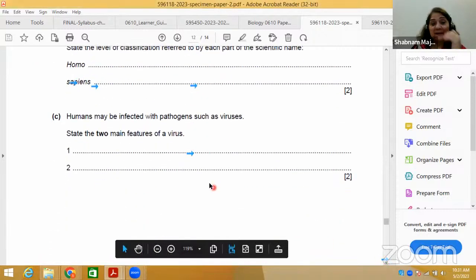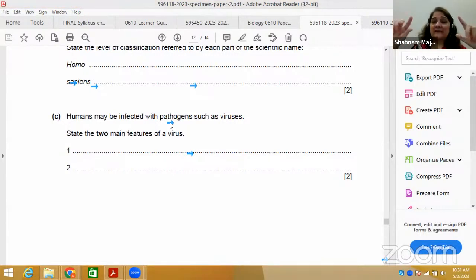Uske baad humans may be infected of infection. This is very important. You know, very important thing is aapke O-levels ke syllabus mein they have added disease and immunity. So there was no topic like immunity in O-level syllabus earlier, but disease ka bhi as such, diseases were included, but not as such. Drugs topic was included, but now IG and O-level both, they have a concept of drugs, what is basically disease and immunity. What is pathogen? Pathogen ka matlab hai disease causing organism, right?